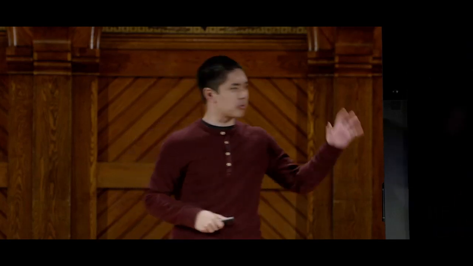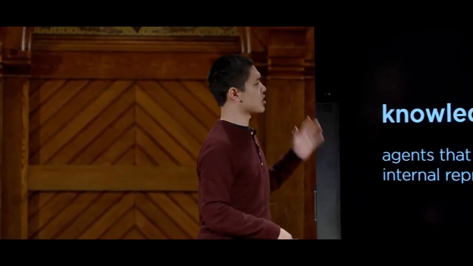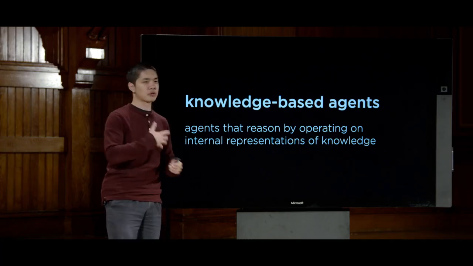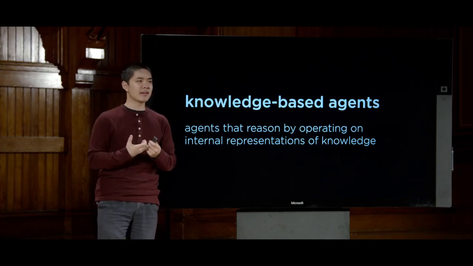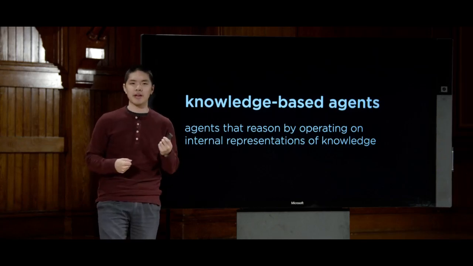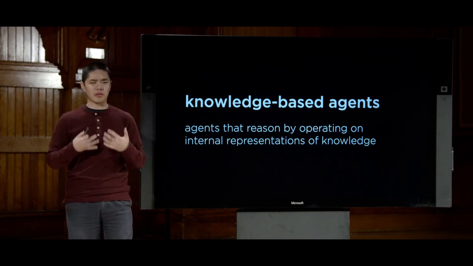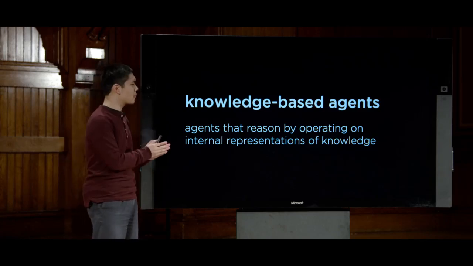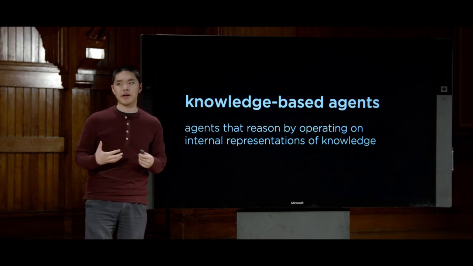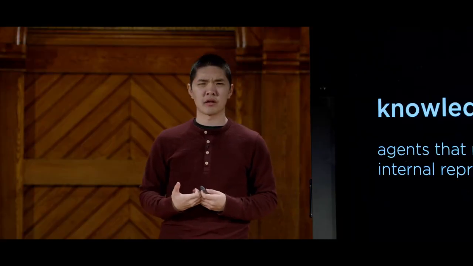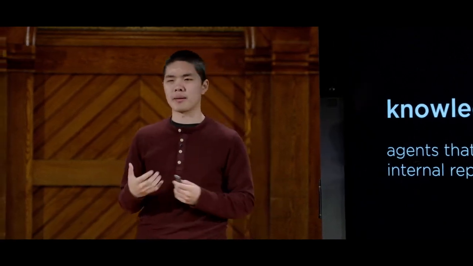What we'd like to focus on now is the ability to take this idea of knowledge and being able to reason based on knowledge and apply those ideas to artificial intelligence. In particular, we're going to be building what are known as knowledge-based agents. Agents that are able to reason and act by representing knowledge internally. Somehow inside of our AI, they have some understanding of what it means to know something. And ideally, they have some algorithms or some techniques they can use based on that knowledge that they know in order to figure out the solution to a problem or figure out some additional piece of information that can be helpful in some sense. So what do we mean by reasoning based on knowledge to be able to draw conclusions?